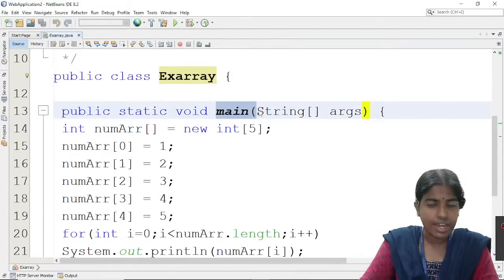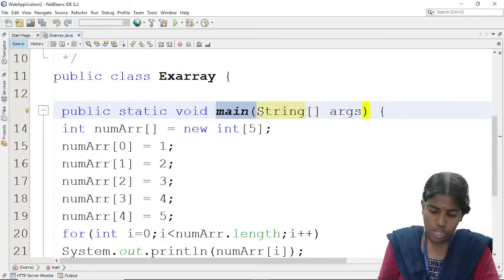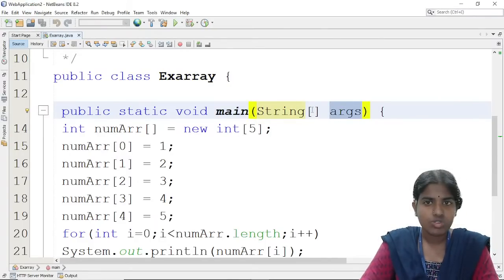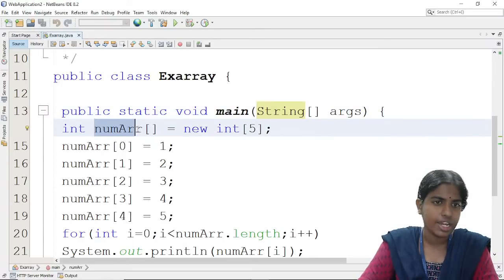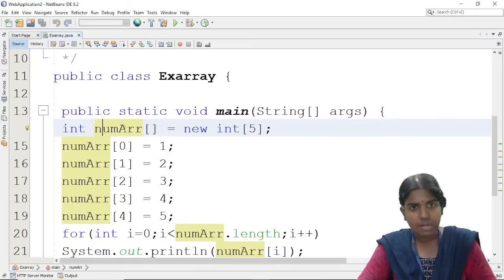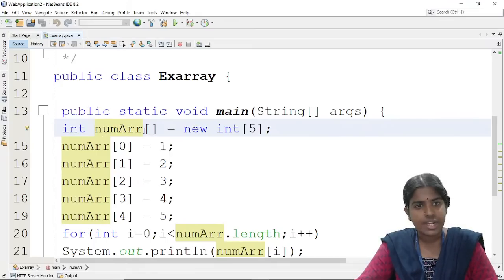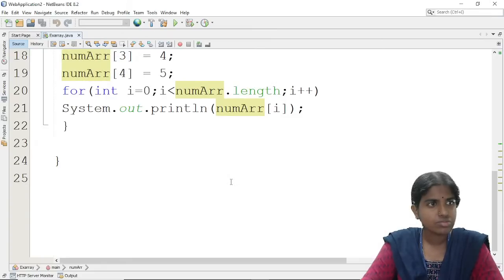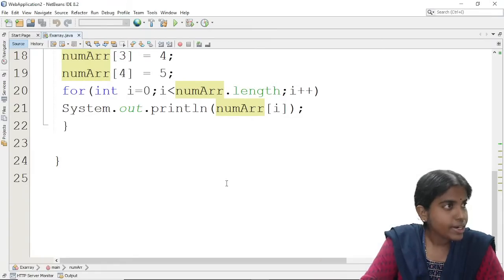So inside this I am just creating a main method. So public static void main, the argument is passed as a string array, String args. So clear with this? So this is an example of single dimensional array. Whenever I want to create any array, for example, whatever is the name of the array, it is prepended by the integer data type. Clear with this?